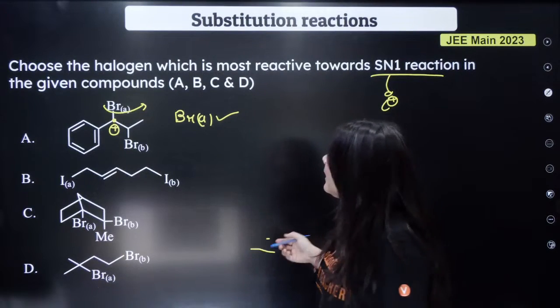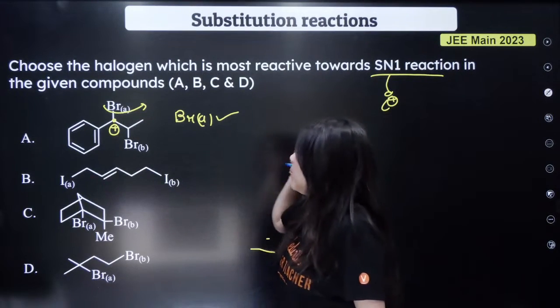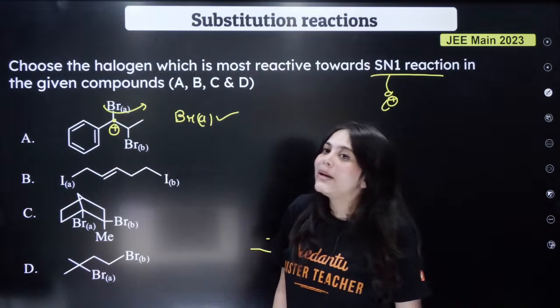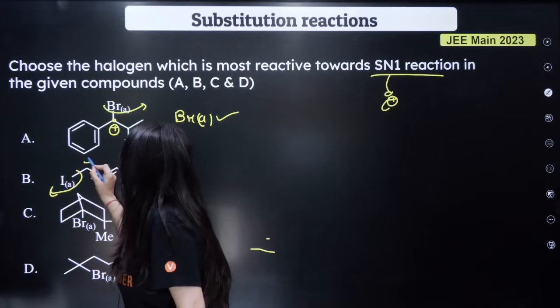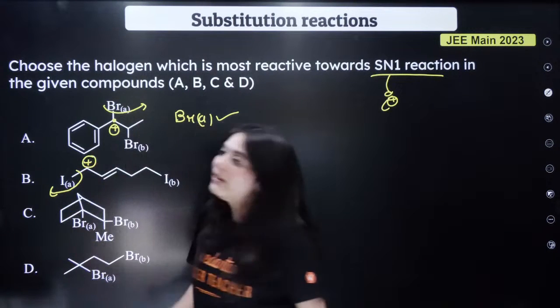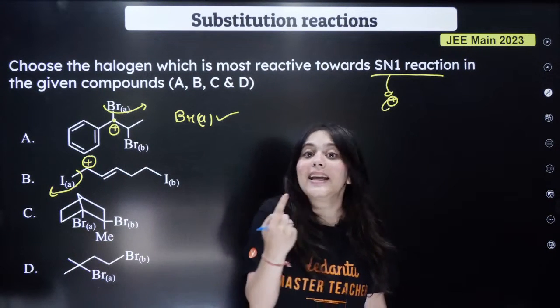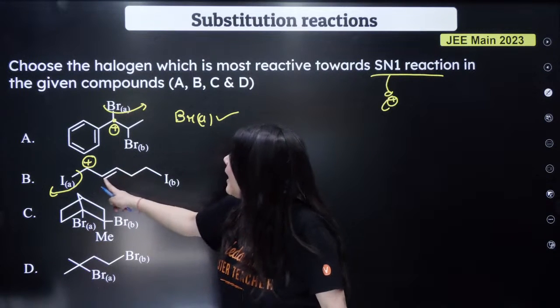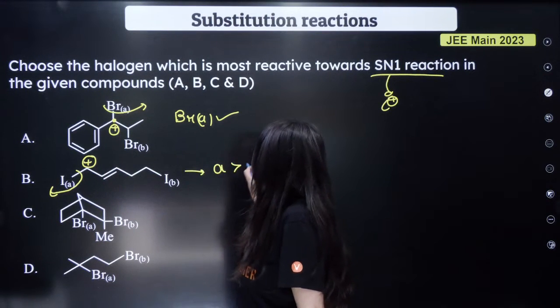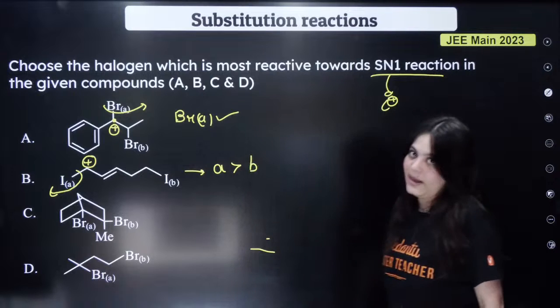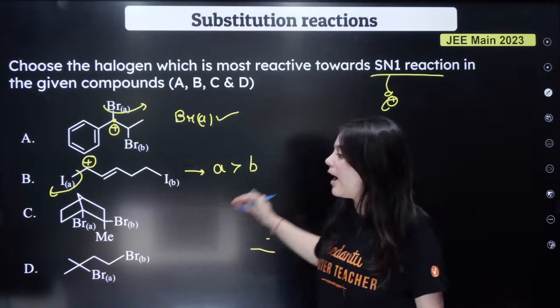Similarly, look at the B option. In B option, which iodine will be more reactive? Can you see, if iodine A leaves, it will leave behind a carbocation over here, which is an allylic carbocation. Can everybody see? Allylic carbocation is made. Hence, here once again, A is better than B. A will show more SN1 reaction than B.